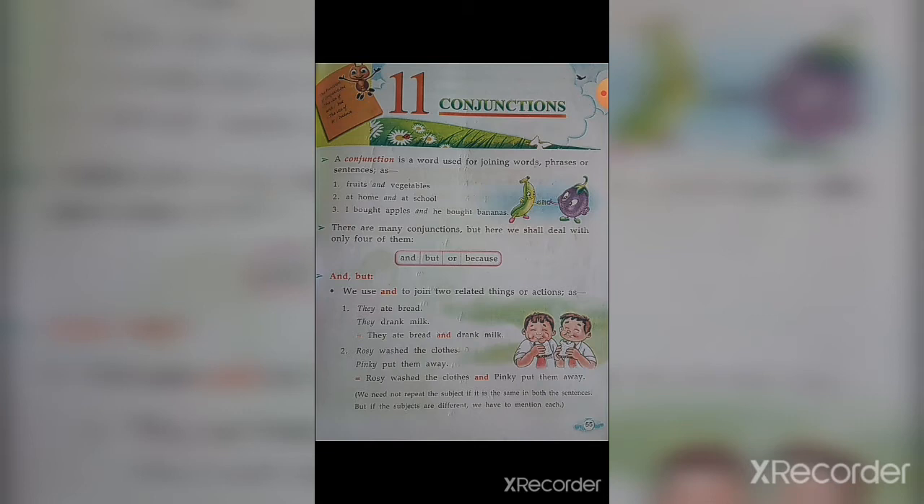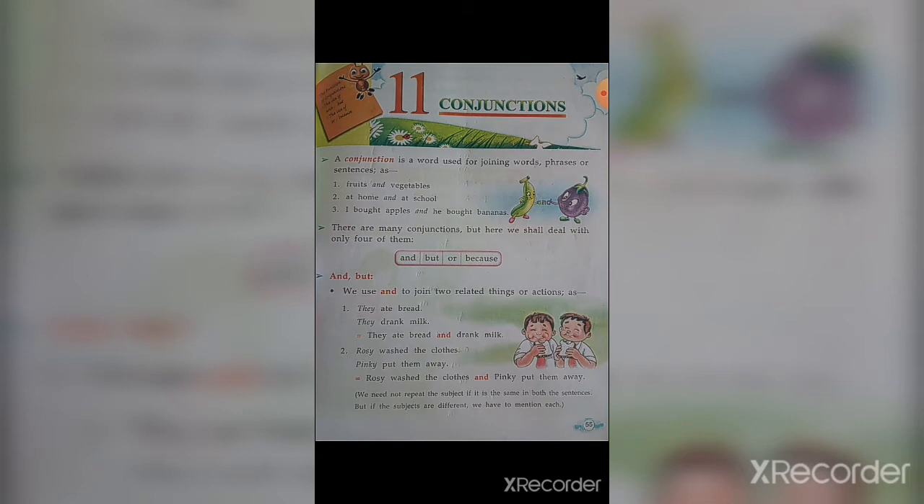In the first example, two words, fruits and vegetables, are joined by a conjunction, and. In the second example, two phrases, at home and at school, are joined together using the conjunction. In the third example, I bought apples, he got bananas, is joined by a conjunction, and.